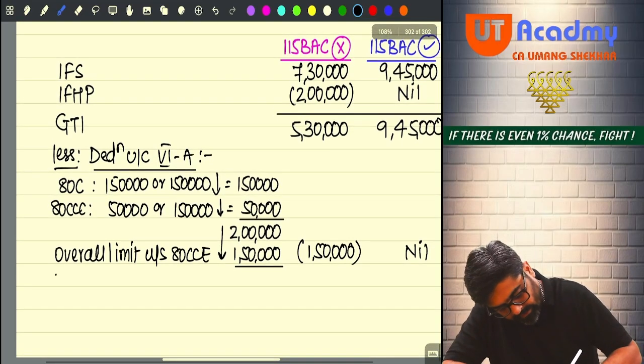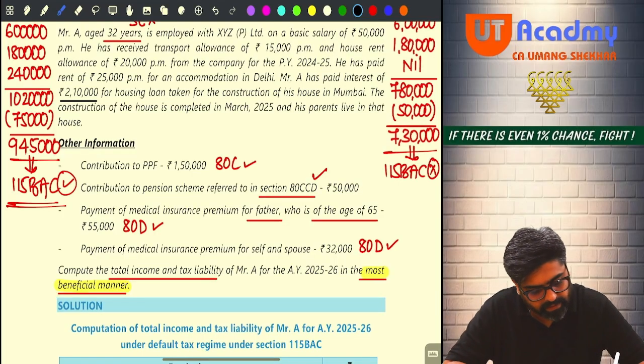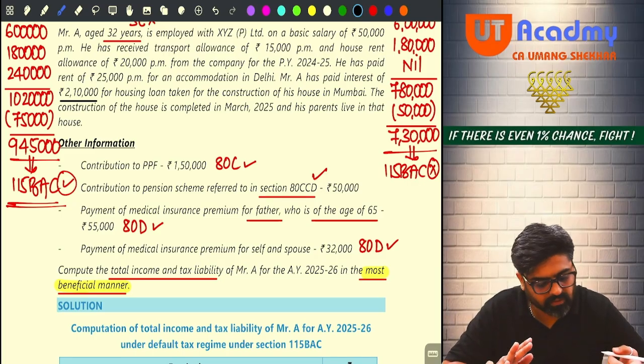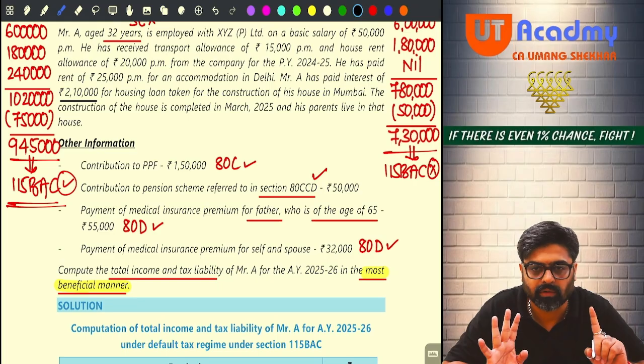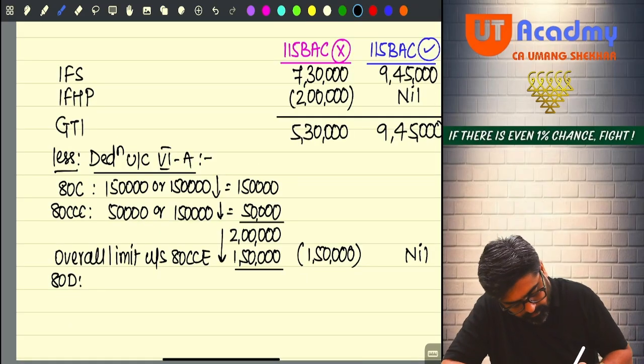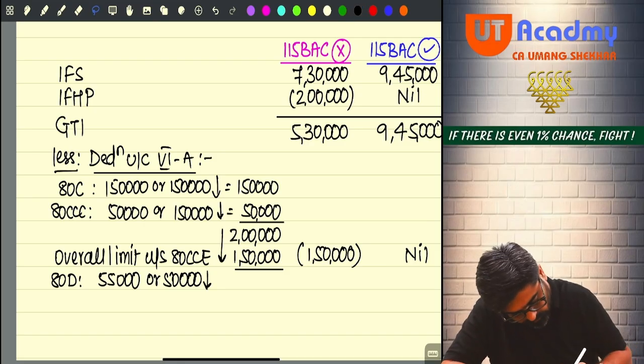Now 80D is there. For 80D, for father he is going to get 50,000, 55 or 50, 50,000. And for self and spouse he is going to get only 25,000, 32 or 25, whichever is lower. Yes or no? So 80D will be 55,000 or 50,000, whichever is lower.